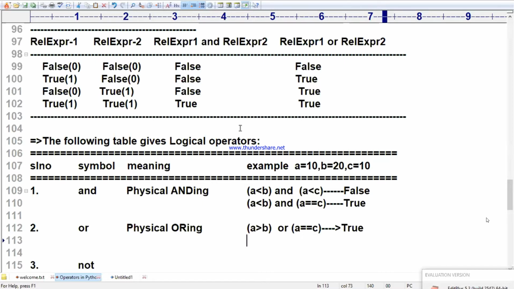Next I am writing A greater than B, or A greater than C. Come on, this is called false. Very nice.